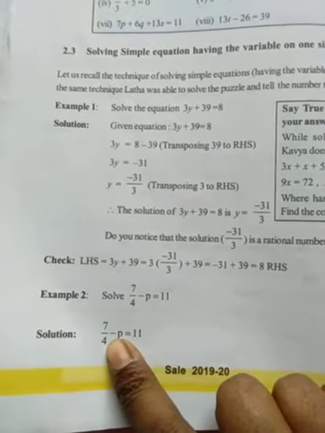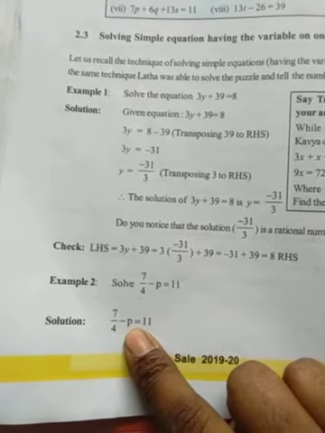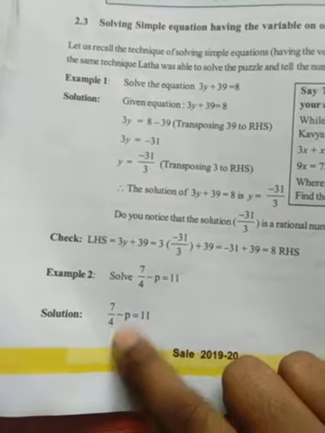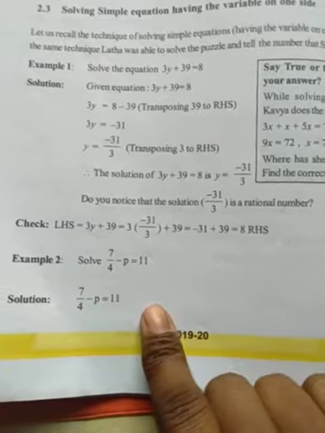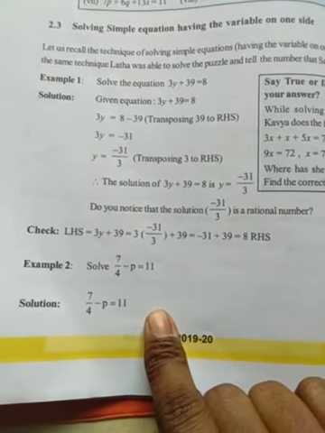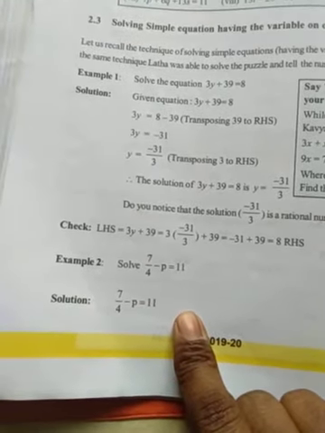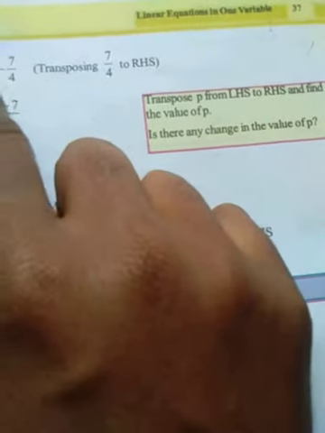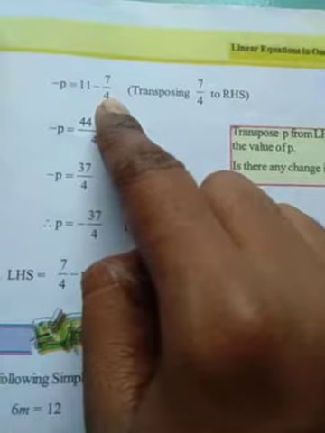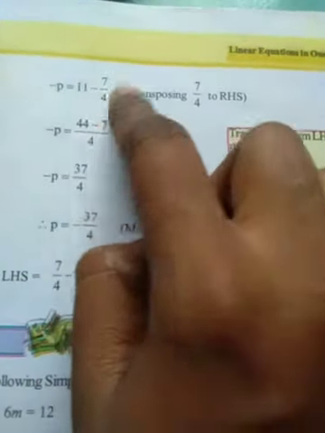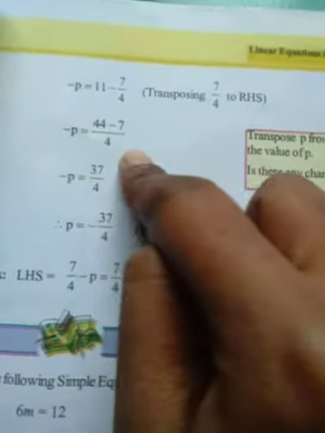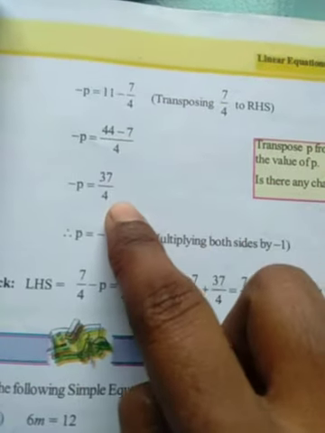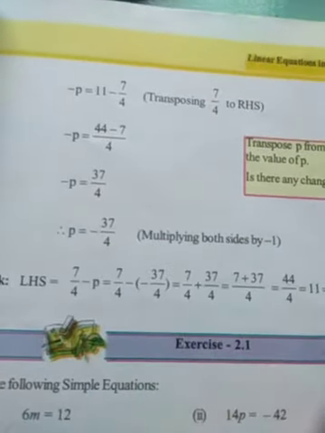Here what you have to do: keep minus p here only. This 7 by 4 will be transposed to the RHS side. Positive 7 by 4 becomes negative 7 by 4. Do the LCM, and you will get minus p equal to 37 by 4. Then you will get the p value.